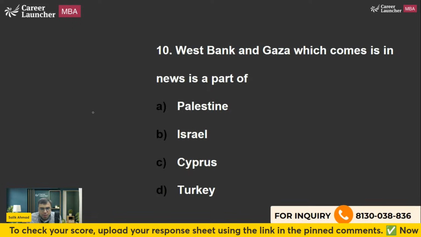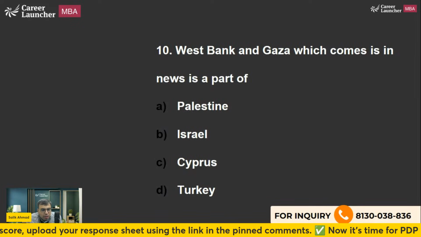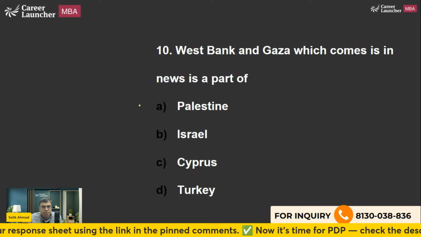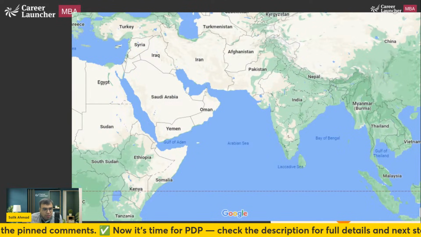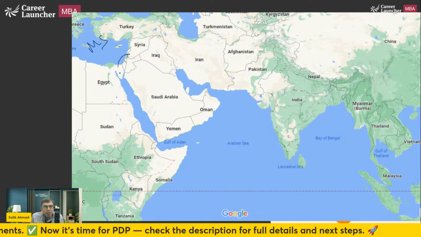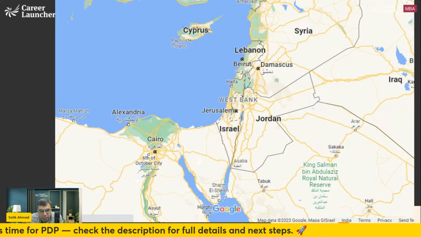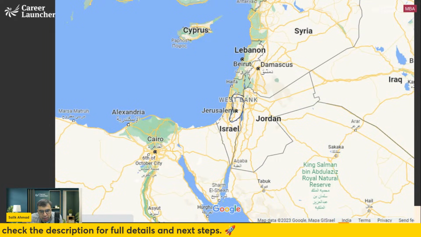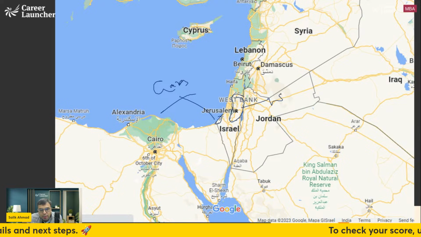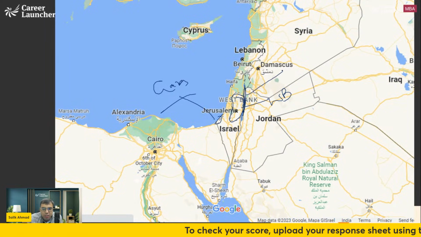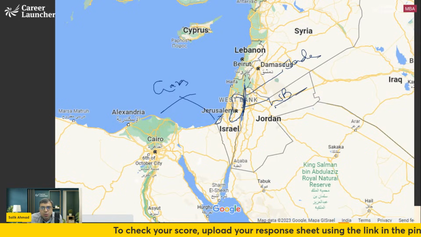West Bank and Gaza comes as a part of which territory? So I'm sure you must be aware, Palestine. This has been very much in the news. So this is the Mediterranean Sea. Here you will find Palestine. Let me zoom it even further. So this is West Bank. This is Gaza. This is West Bank. I'm writing WB because here is a river, Jordan River. So west of Jordan River is called West Bank. And these two together is called Palestine.